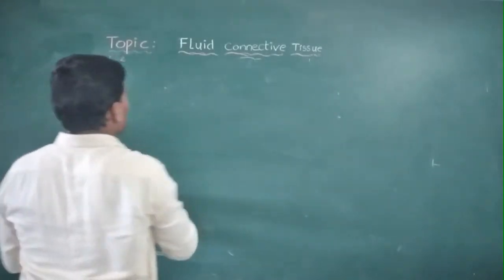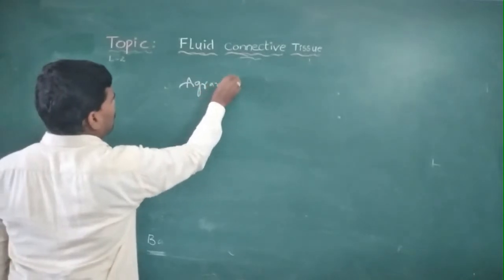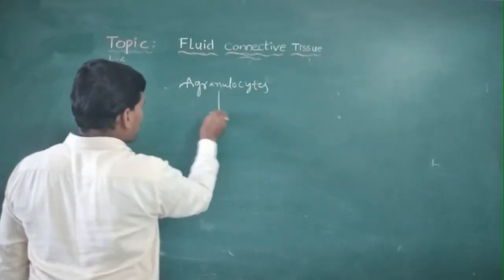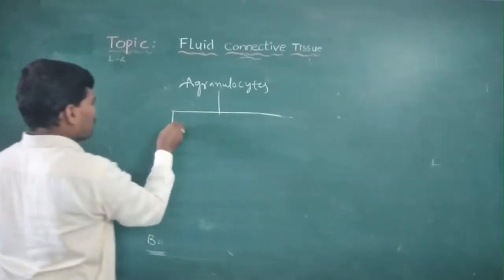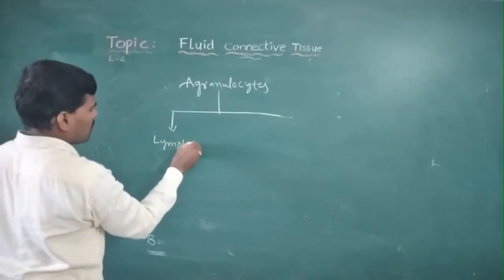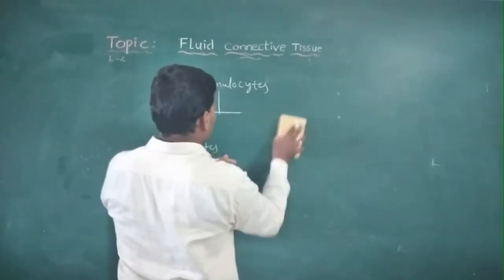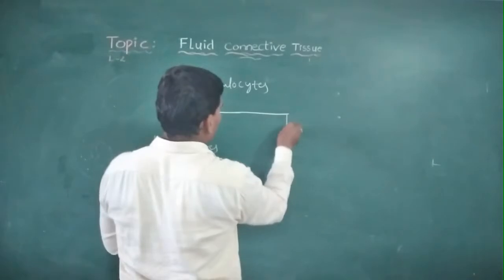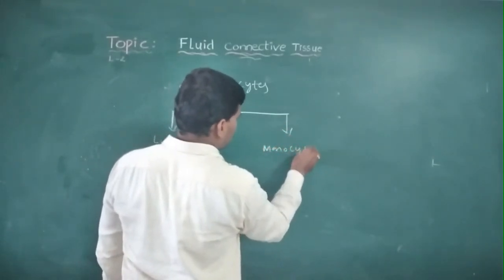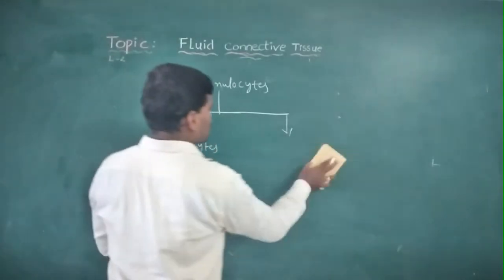So the second one is the agranulocytes. Agranulocytes are of two types. The first one is lymphocytes, and the second one is monocytes. Lymphocytes and monocytes.